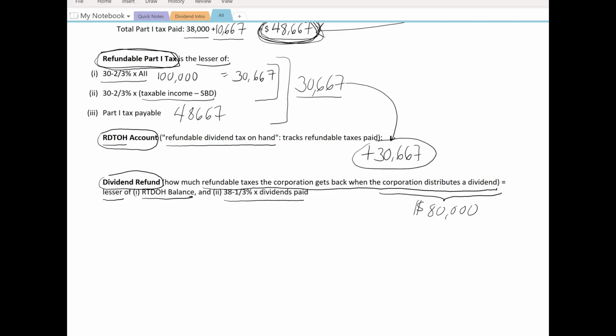Well, the RDTOH balance is $30,667. Now it's the lesser of that amount, and 38 1/3% times the dividend paid. The dividend paid was $80,000. So we take 38 1/3% times 80,000.